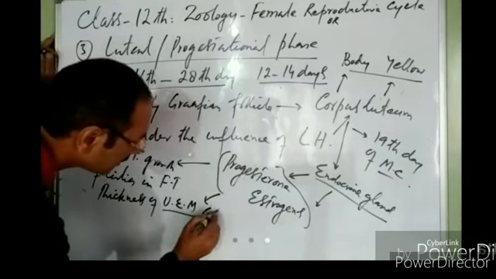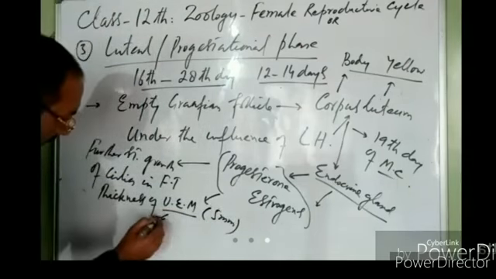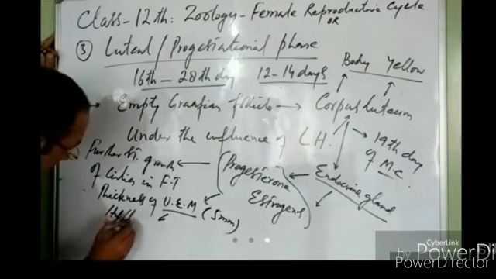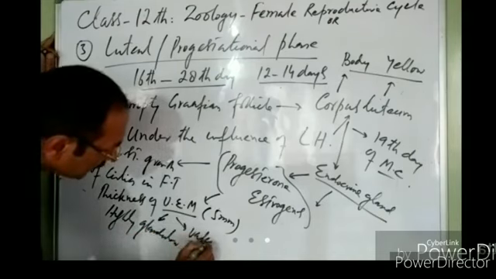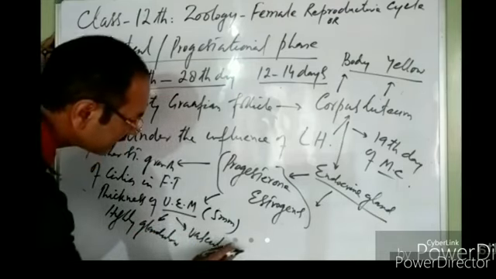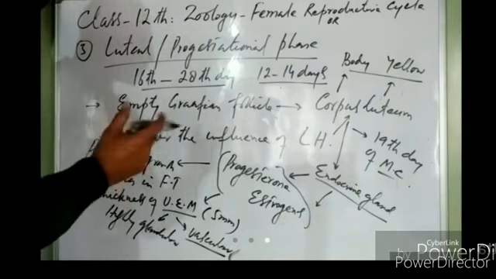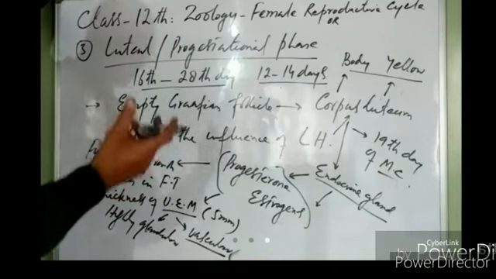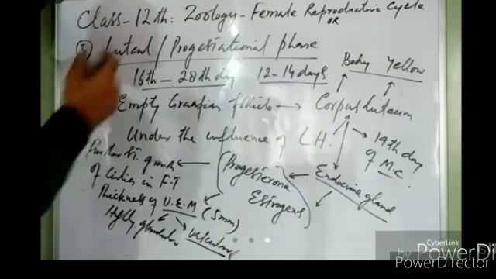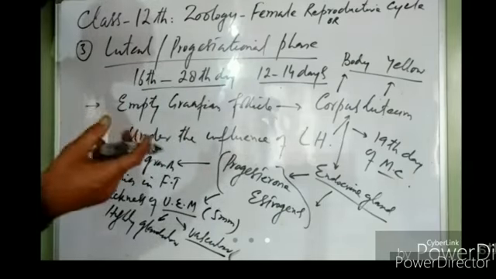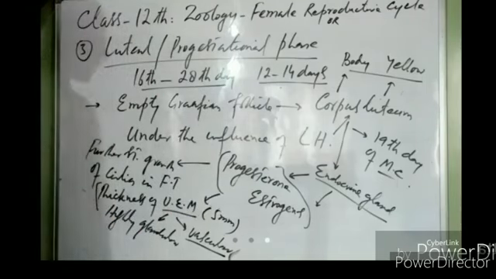Now the uterine endometrium becomes approximately 5 millimeter thick, right? They make the uterine endometrium highly glandular and vascular. Progesterone and estrogens together stimulate the growth of cilia in the fallopian tubes, so the tubes are densely ciliated and can efficiently carry the secondary oocyte or the fertilized ovum towards the uterus.